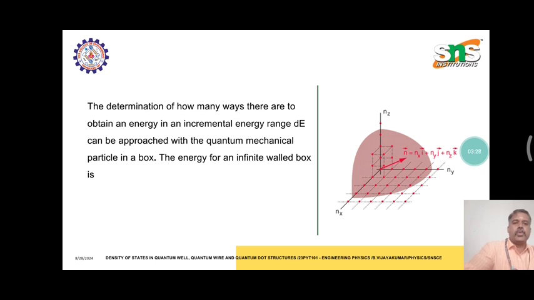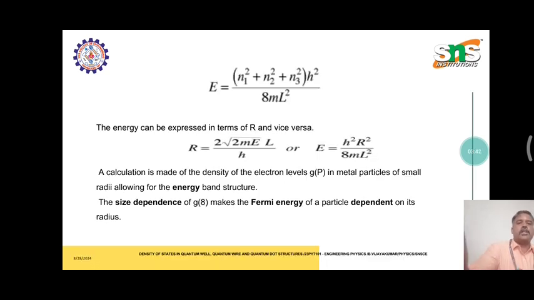of dE. With a quantum mechanical particle in a box, the energy function in a defined walled box is given by the n vectors. The energy equals n1 squared plus n2 squared plus n3 squared, into h squared by 8mL squared. M is the mass of the electron, L is the length of the box, and h is Planck's constant. So the energy can be expressed in terms of R, where R equals 2 root 2 mE L divided by h, or E equals h squared R squared divided by 8mL squared.